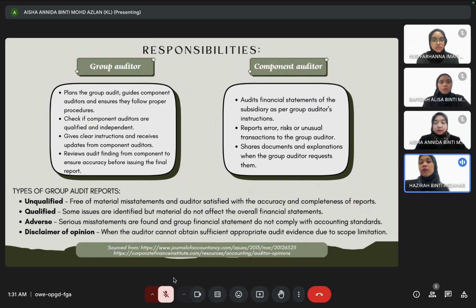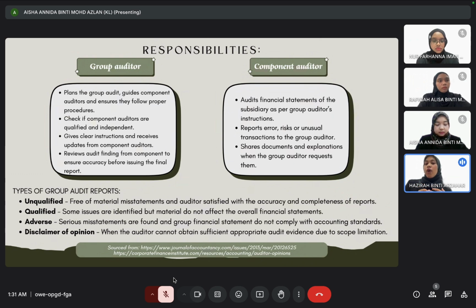Responsibility of component auditor is to audit financial statement of the subsidiary as per group auditor instruction, report error, risk or unusual transaction to the group auditor. Lastly is share document and explanation when the group auditor requests them.